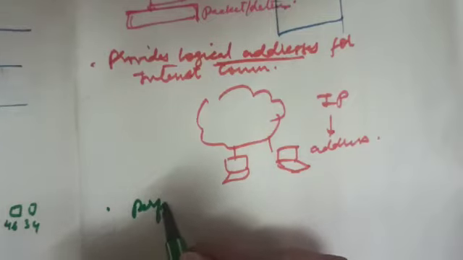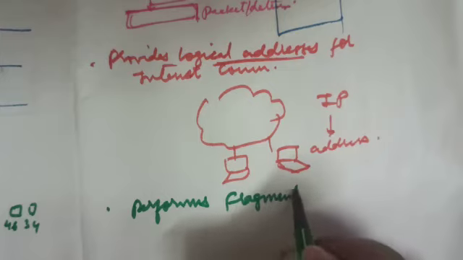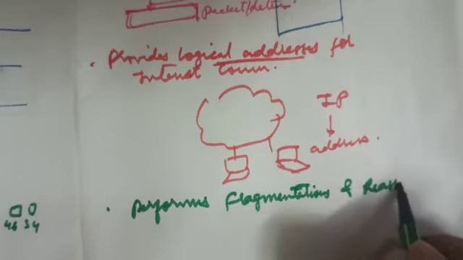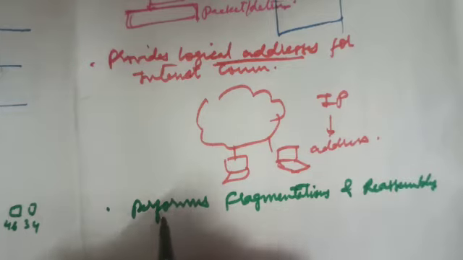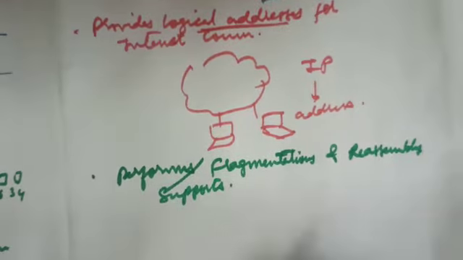One more function of internet protocol is it performs fragmentation and reassembly. It supports fragmentation and reassembly. Now what is this fragmentation and reassembly?